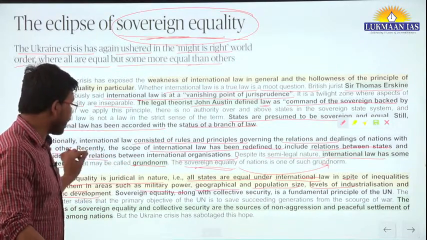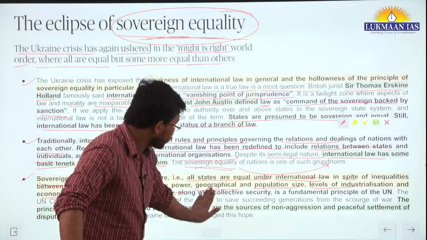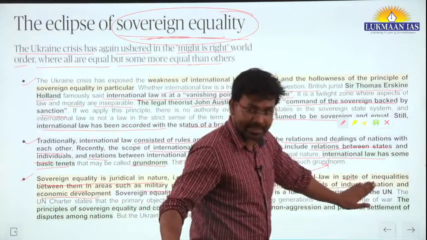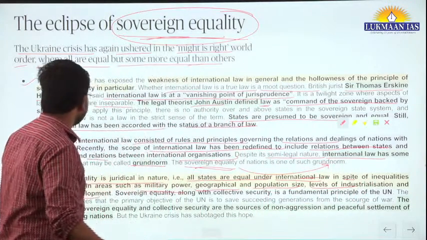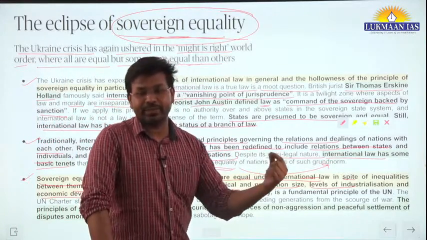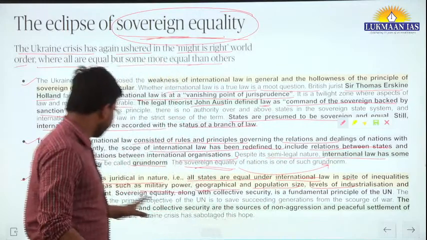Irrespective of all these differences, all the countries are equal in the eyes of international law.